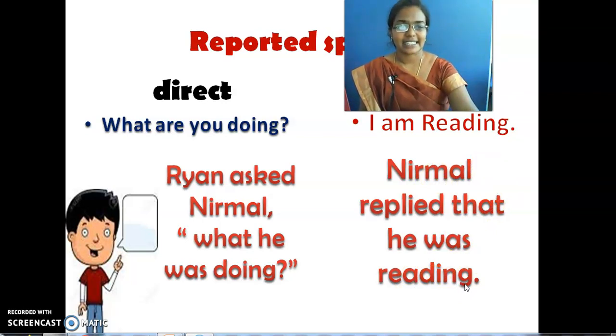See here, there is a slight change. Make a note of it. Don't give here a heading as indirect speech. These two sentences, one in blue color and the other one in red color, are an example for direct speech. And these two statements, Ryan asked Nirmal what he was doing and Nirmal replied that he was reading, these statements are examples for indirect speech. Make a note of it, children. Next.